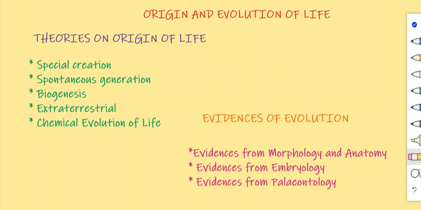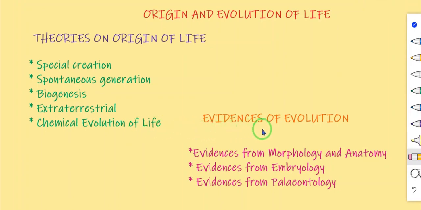Today we are going to see a new lesson. The title of the lesson is Origin and Evolution of Life. Lesson number 19. Two topics we are going to see: theories on origin of life, under that special creation, spontaneous generation, biogenesis, extraterrestrial and chemical evolution of life.